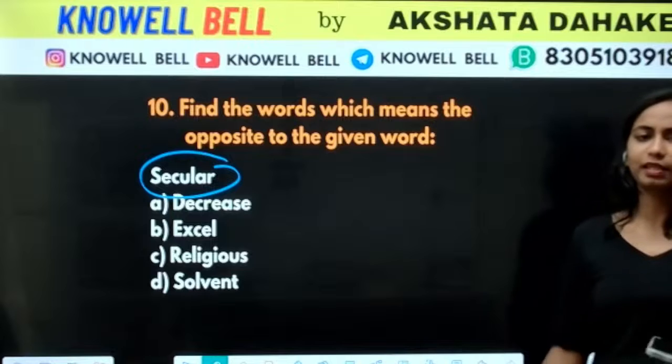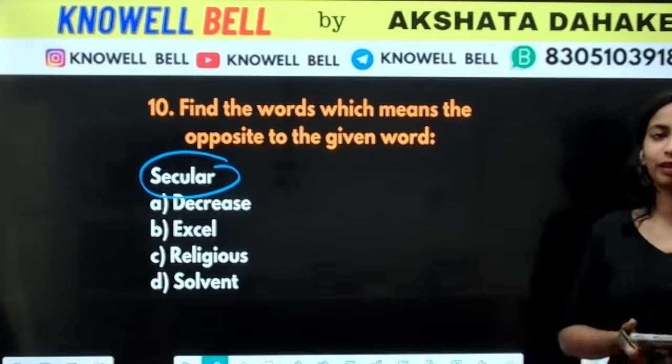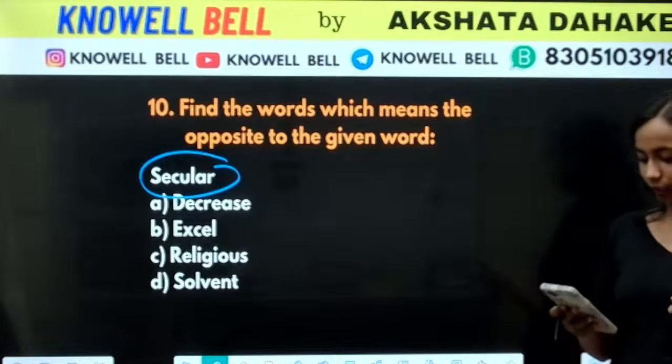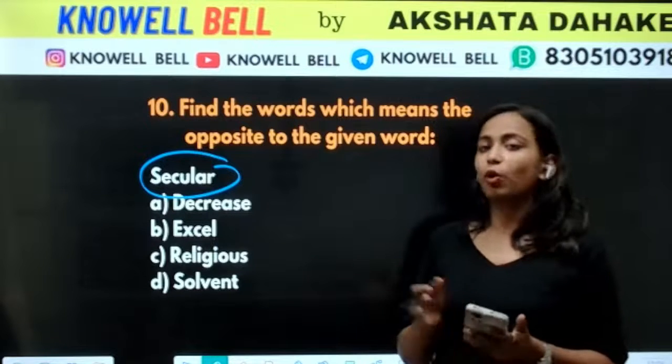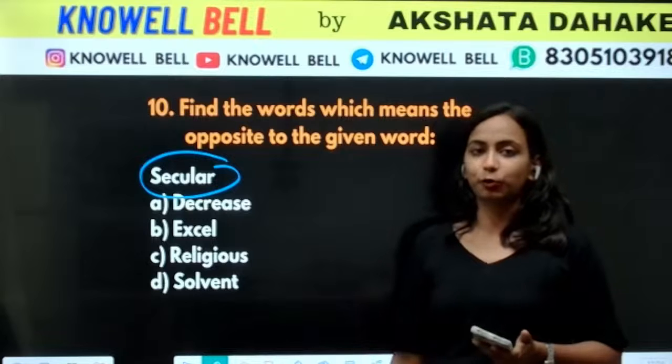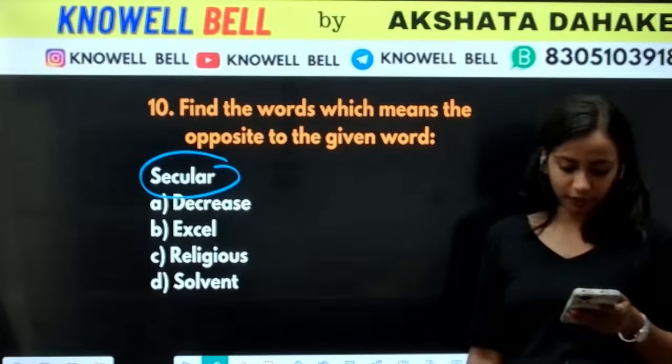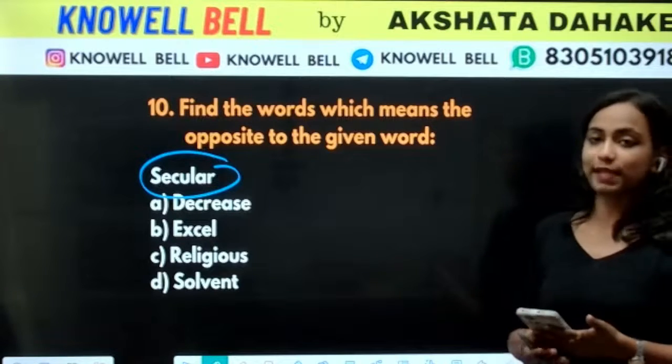Secular means someone who considers all religions to be of equal faith. Okay, all religions, 21 questions are there, Narendra. Someone who considers all religions are of equal faith, such a person we will call secular. Okay, so what will be the opposite of secular?